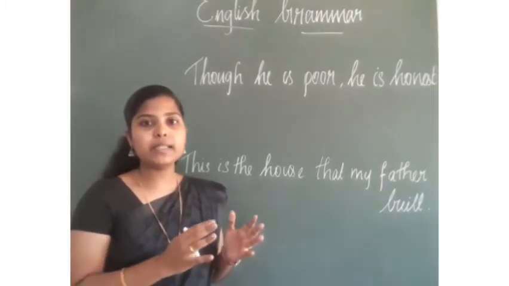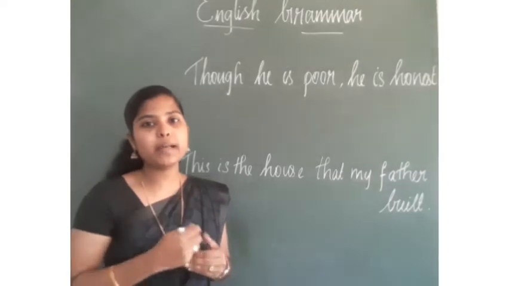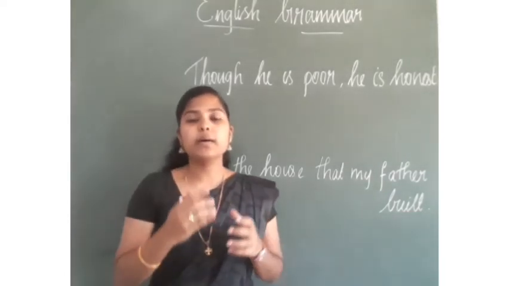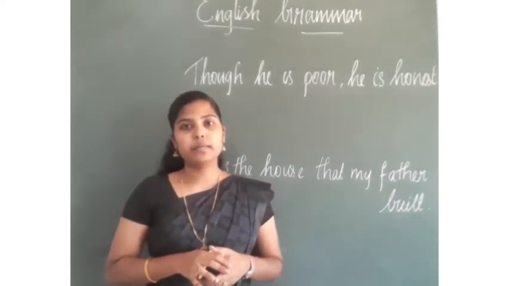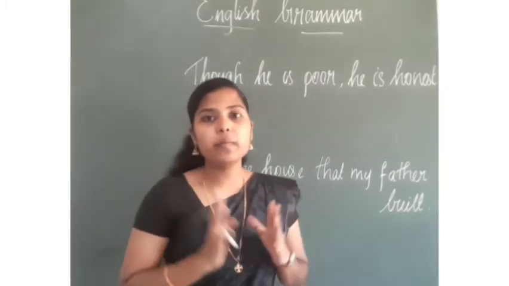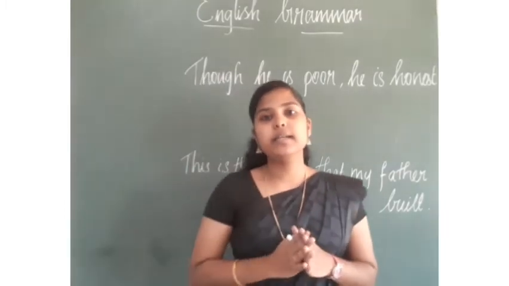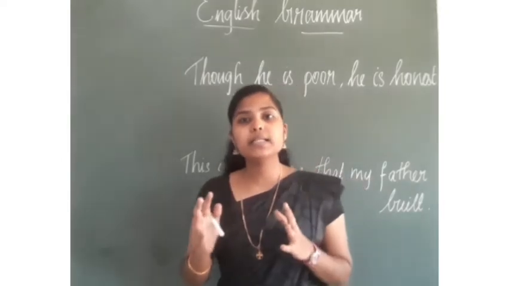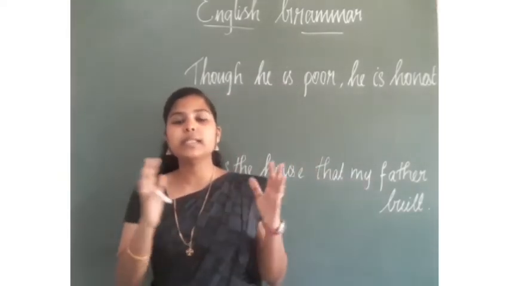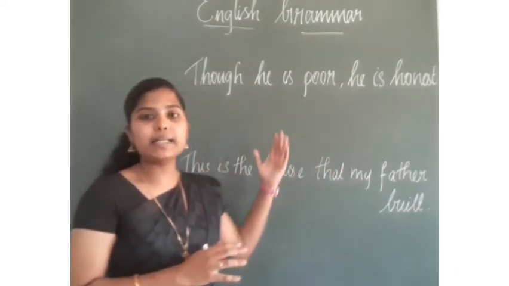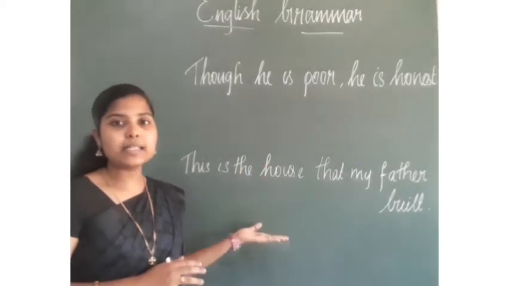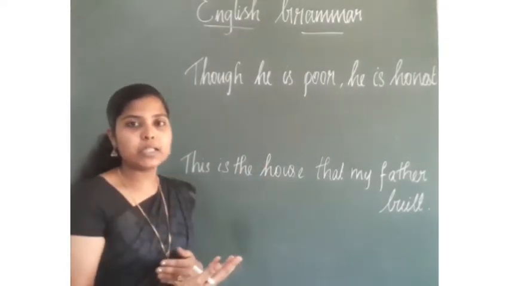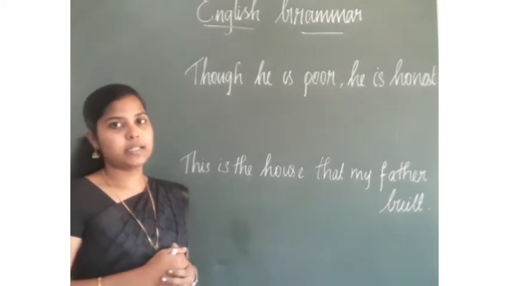A simple sentence will change into a complex sentence when we use a subordinating conjunction. Okay. So keep in your mind that subordinating conjunctions are used to connect the main clause with the subordinating clause in a sentence. And thus the sentence will change into a complex sentence.